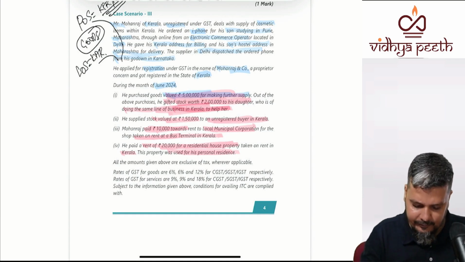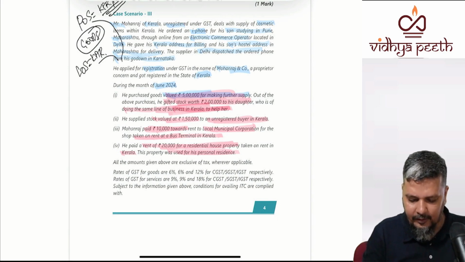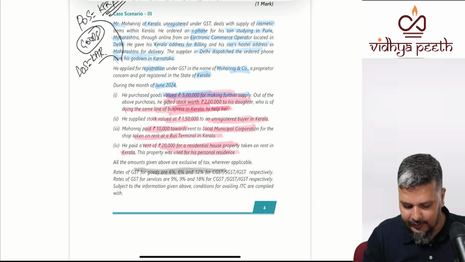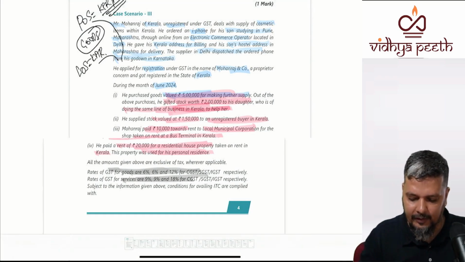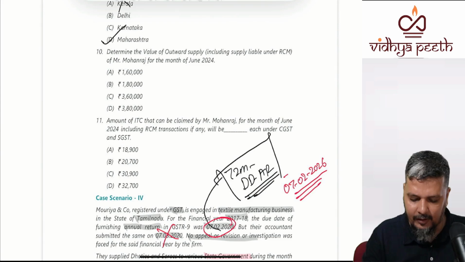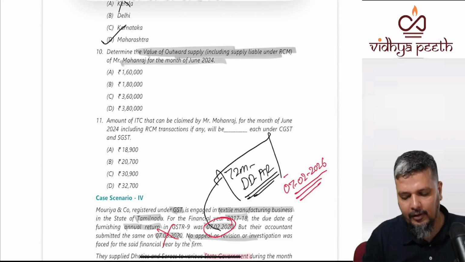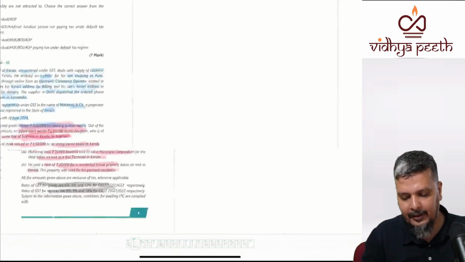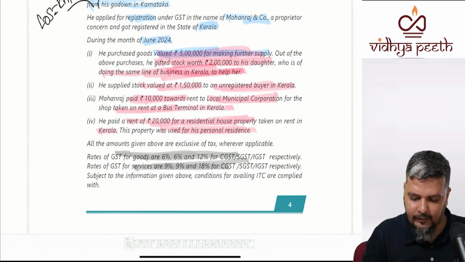All these are excluding tax. The rate is 6% for goods, 12% for goods and 18% for services. Now let us evaluate the question. What is the next question asking about? What is the value of outward supply including RCM for Mohan Raj? So it is not only outward supply but RCM, and they are not talking about tax. They are only talking about value.